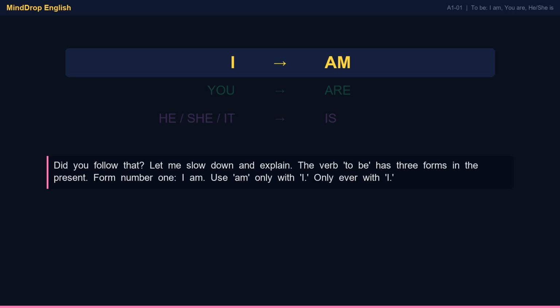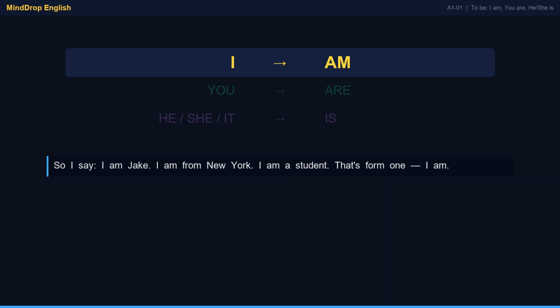Perfect. Did you follow that? Let me slow down and explain. The verb, to be, has three forms in the present. Form number 1. I am. Use am only with I, only ever with I. So I say, I am Jake. I am from New York. I am a student. That's form 1, I am.